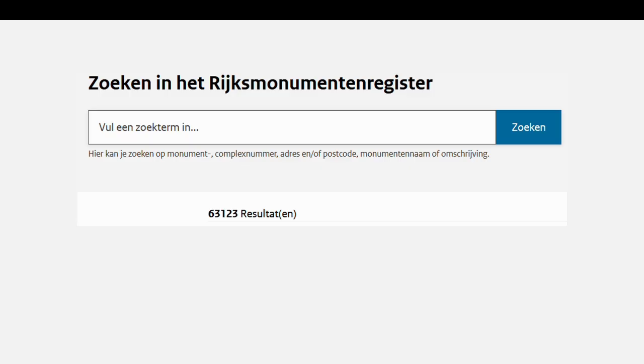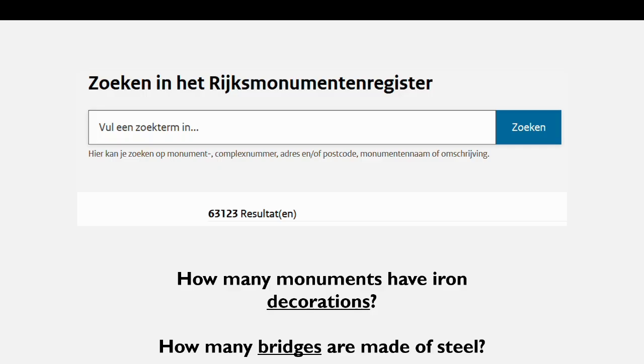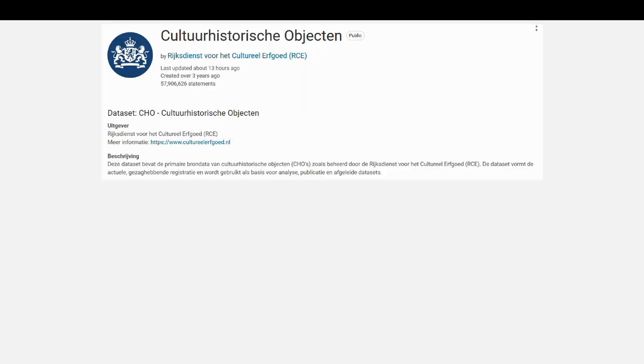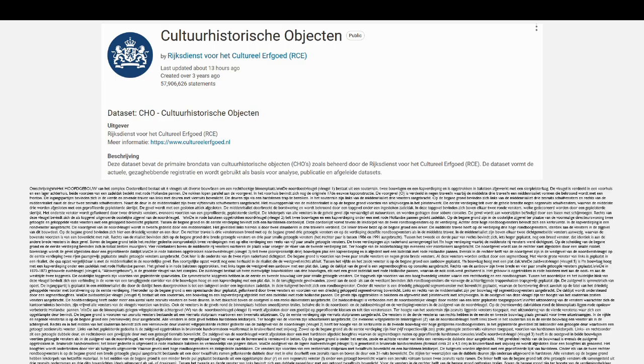Researchers are able to access the descriptions of the monuments and search for keywords like iron, but what if they want to ask more detailed questions, like how many monuments have iron decorations or how many bridges are made of steel? Well, the agency provides a dataset to be able to access all this information. However, descriptions of some monuments are extremely long, and scanning through tens of thousands of monuments can't be done quickly, especially by a few people.